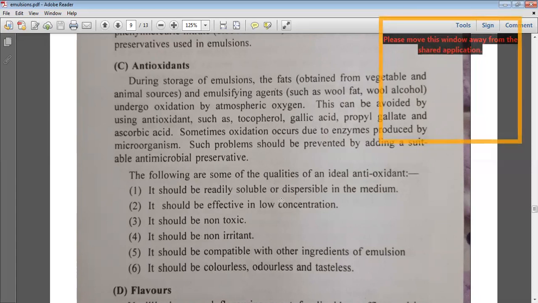So it should be non-toxic, and it should be non-irritant, and it should be compatible with the other ingredients of the emulsions, and it should be colorless, odorless, and tasteless. So these are some of the characteristics or qualities of an antioxidant which should be considered when adding it into the emulsions.